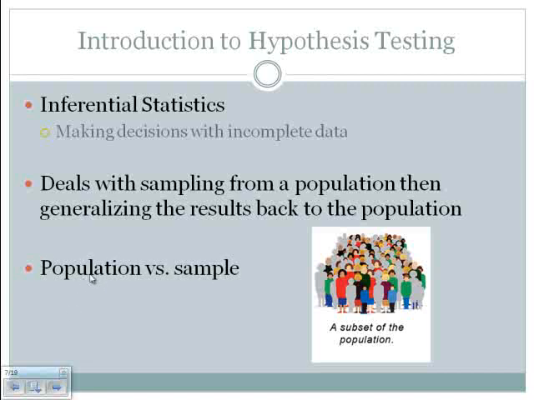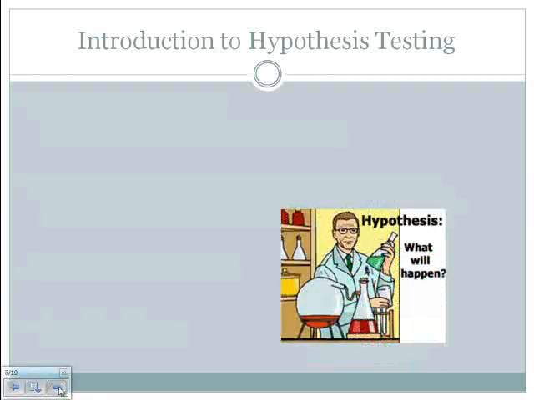So again, a population is by definition a group of people that have at least one characteristic in common, and a sample is a subset of that population. And again, I'm just going to remind you that sampling error occurs anytime that we look at samples. We try to reduce our sampling error to as small an amount as possible by using good research methods, but we're never ever going to be able to take out the chance variables. So there is no perfect research.